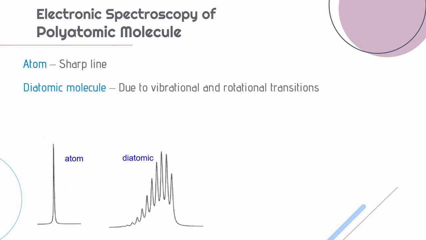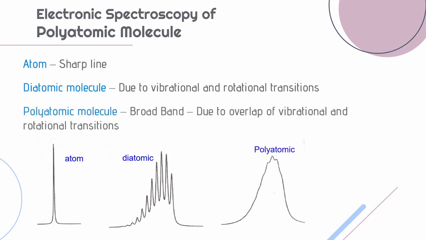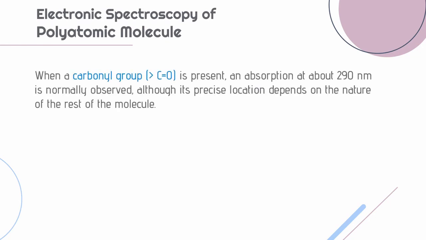Electronic spectroscopy of polyatomic molecules. We find that the spectrum of an atom is a sharp line, but a diatomic molecule has many peaks. And this is due to vibrational and rotational transitions. But for a polyatomic molecule, it is a broad band, and this is due to overlap of vibrational and rotational transitions. Think of a carbonyl group. It has an absorption at about 290 nanometers, although its precise location depends on the nature of the rest of the molecule.